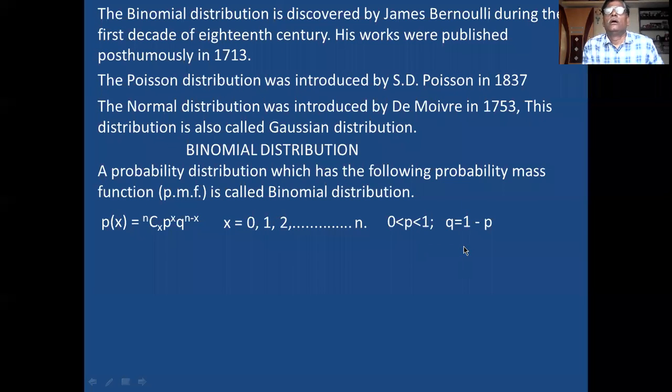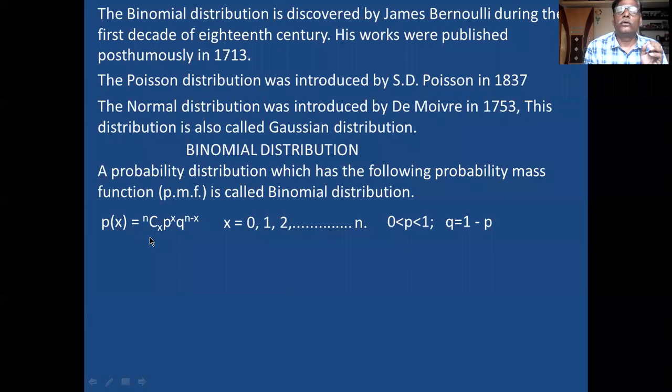And Q means the unfavorable. Favorable, unfavorable. Success, failure. So the complementary. P is the probability, Q is the complementary. Only 2 aspects and 2 outcomes are there in the binomial distribution. One is failure, another is success, are the 2 aspects. Okay. So success is the probability, failure is the Q. So Q is always 1 minus P. In the 1 you deduct P value, you will get Q. This is the point you remember.